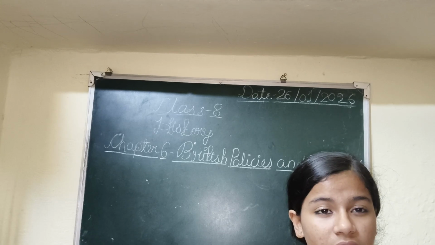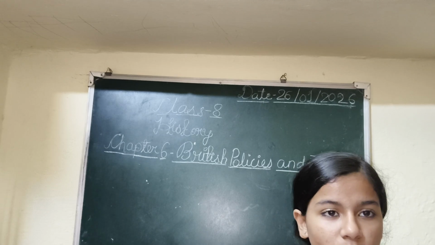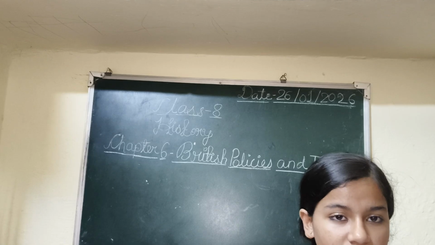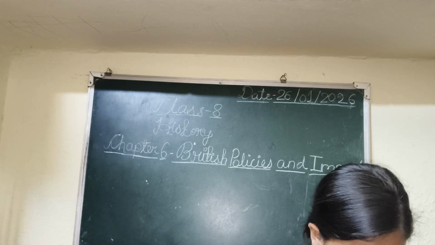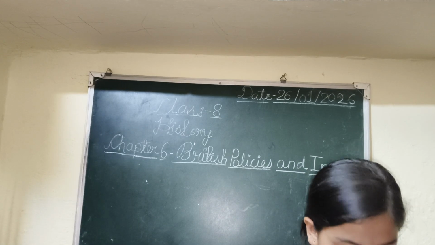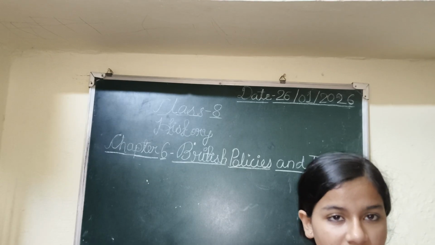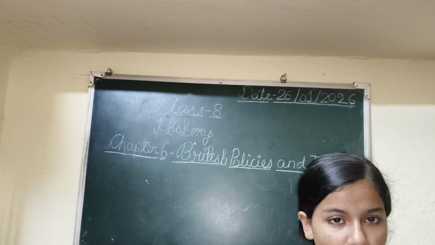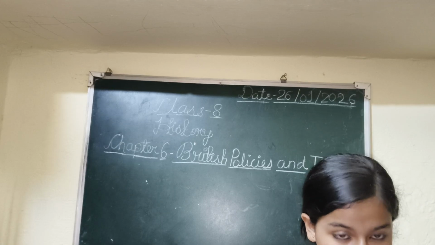They also wanted less pay for the clerks, so that not much money would be spent on that work, and they needed English speaking clerks. That's why they took interest in education, giving Western education and opening universities for Indians.